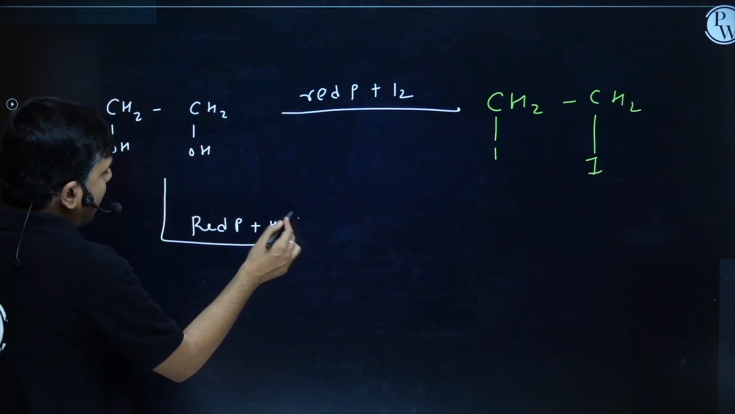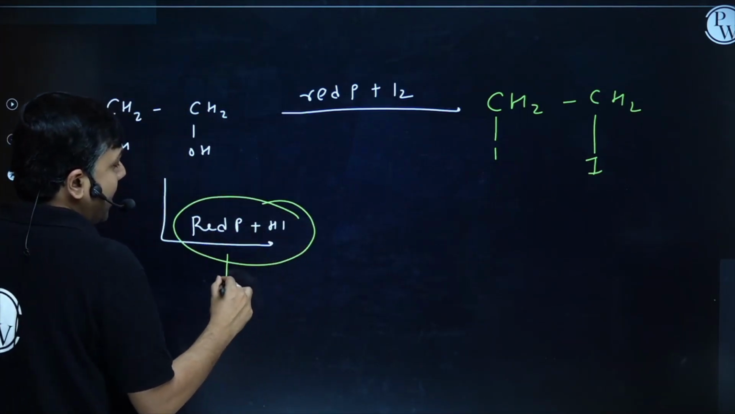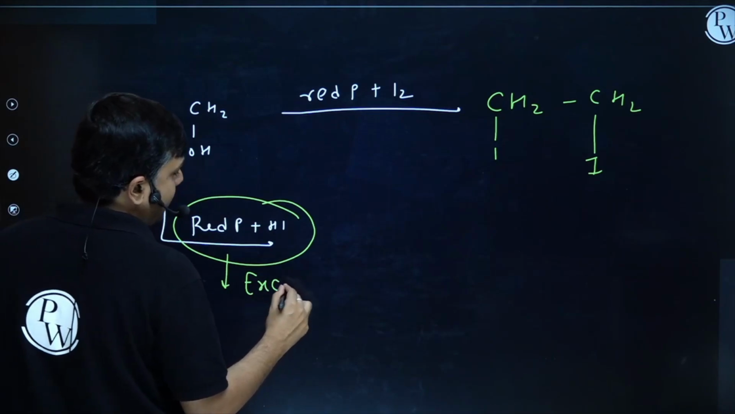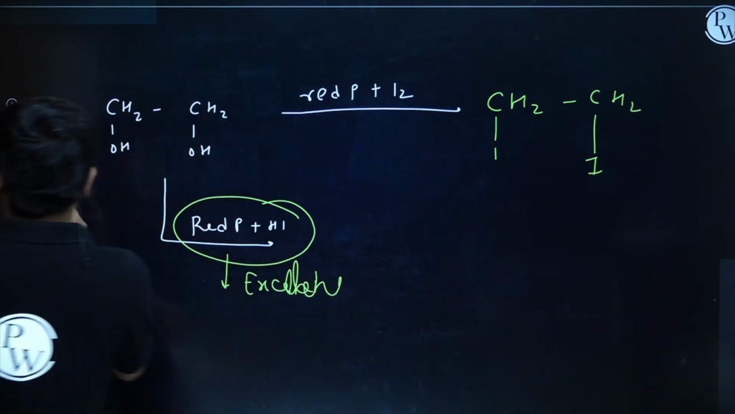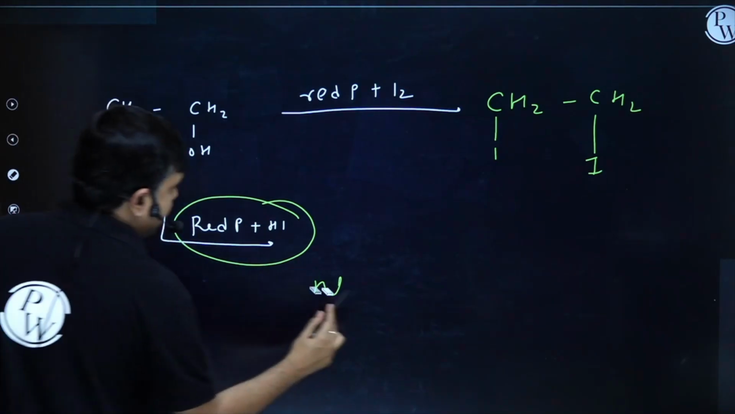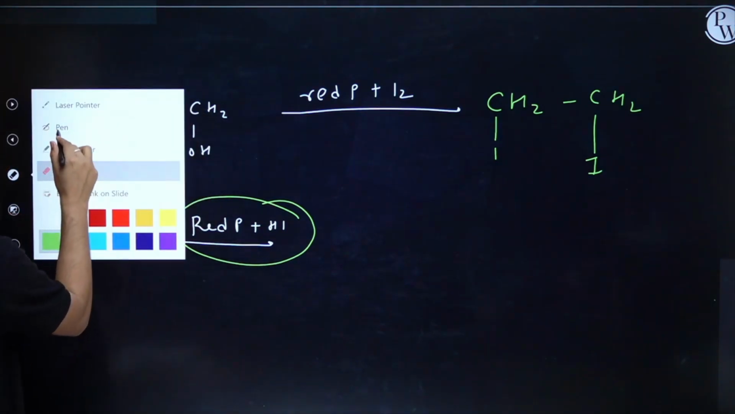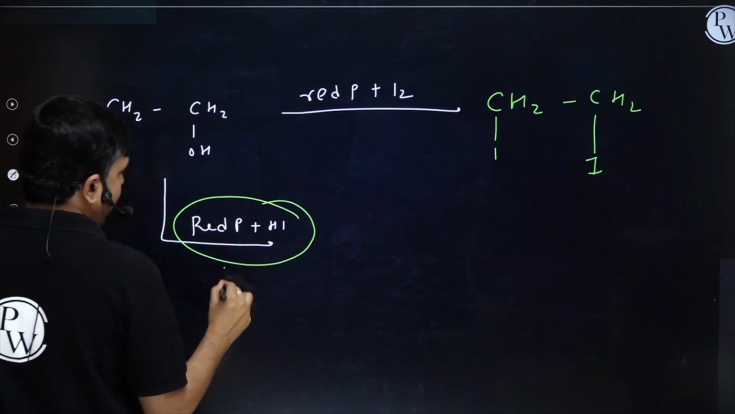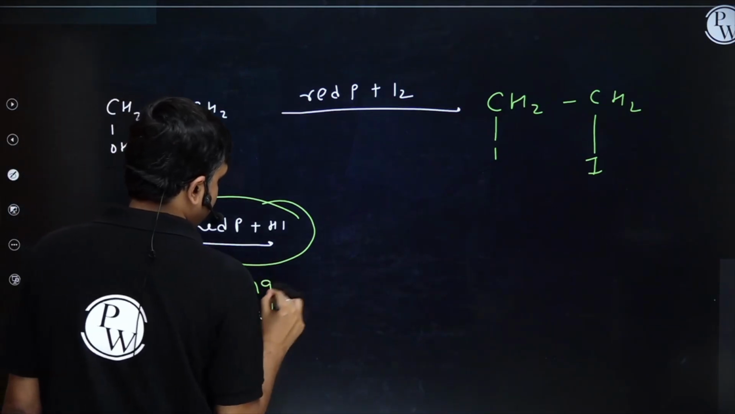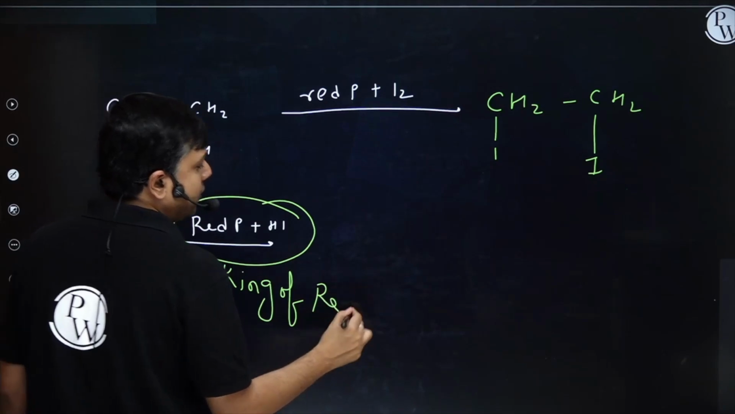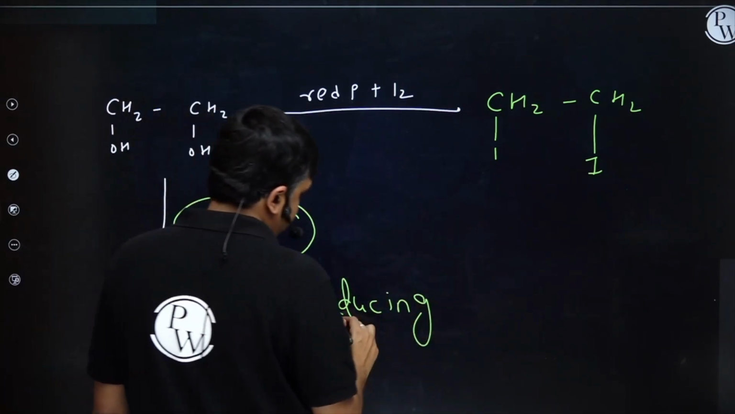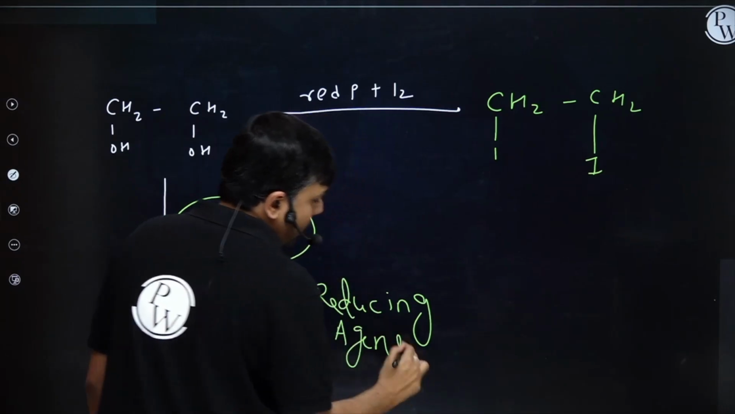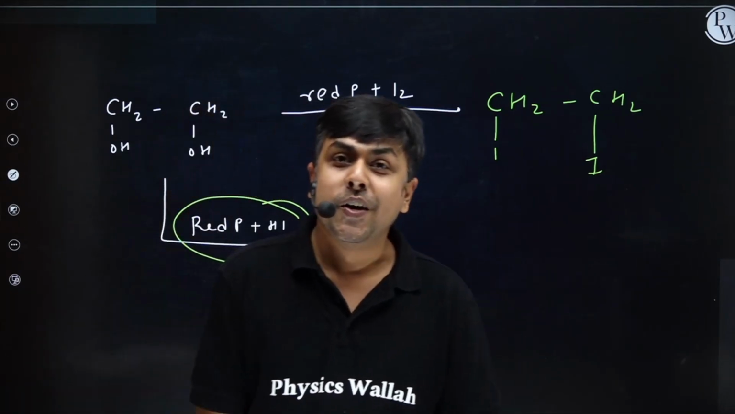If I talk about red P plus HI, it is an excellent reducing agent. Let me write it in a better way. Excellent reducing agent, or we can say it as king of reducing agents or father of reducing agents. It says, I am the father of reducing agents. What will it do? It will reduce alcohol to alkane.